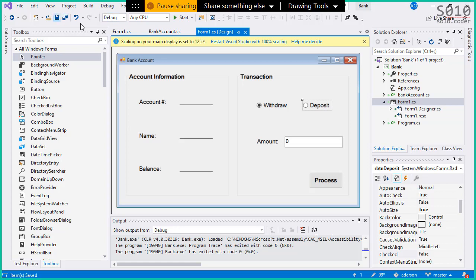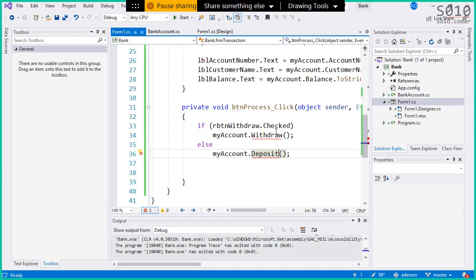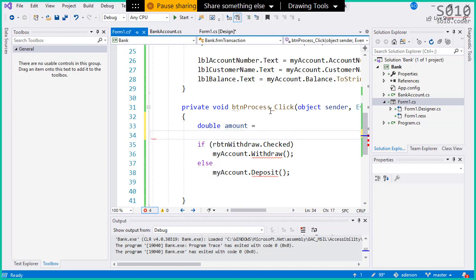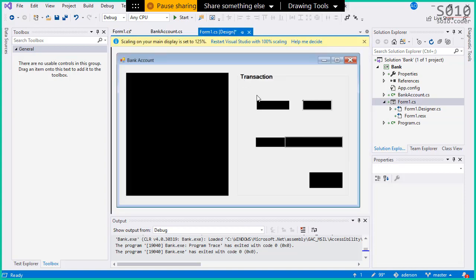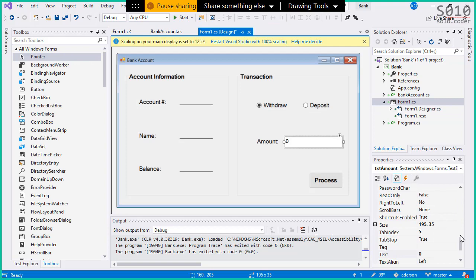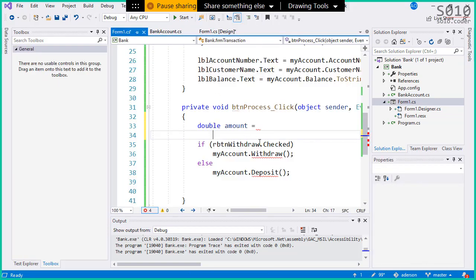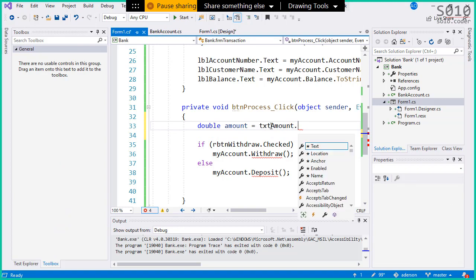Yes, now we need to get the amount. So we're gonna withdraw and deposit, but what is the amount? Well, let's do something here before we get to the if statement. Let's declare a double called amount, and we're gonna get the amount from the control called txtAmount.